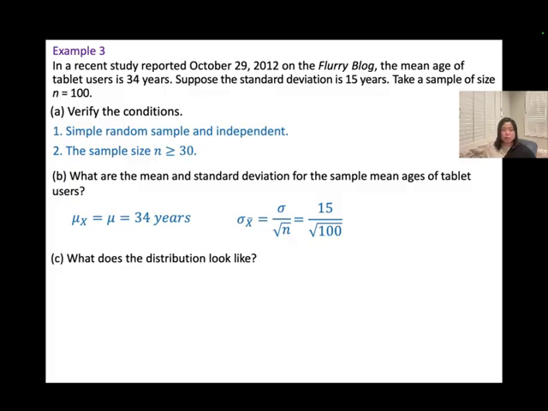Okay, C. What does the distribution look like? Since the sample size is greater than 30, right? So we will be assuming the distribution will be approximately normal.